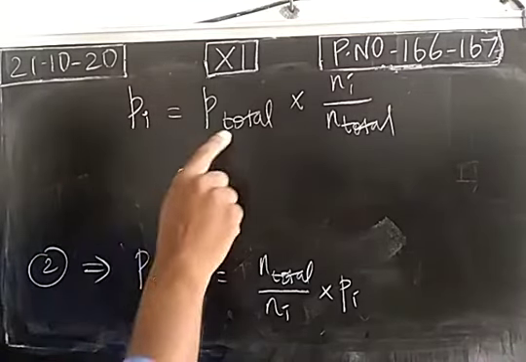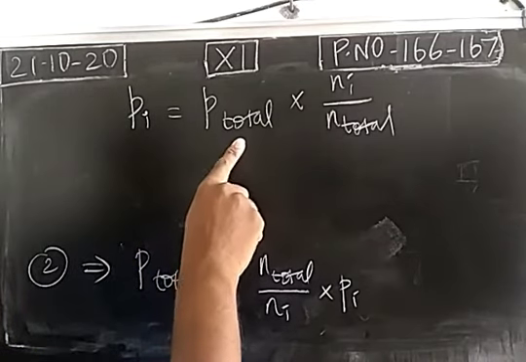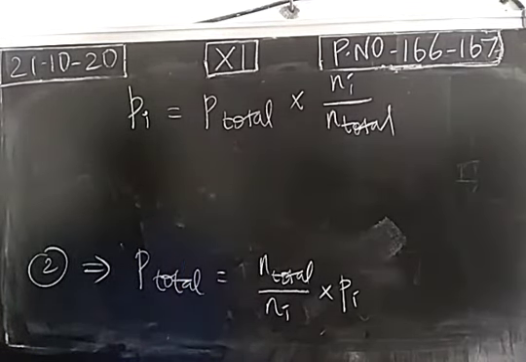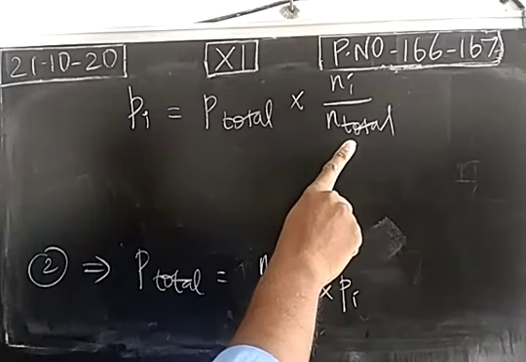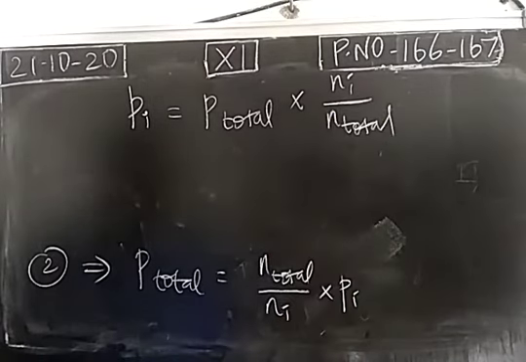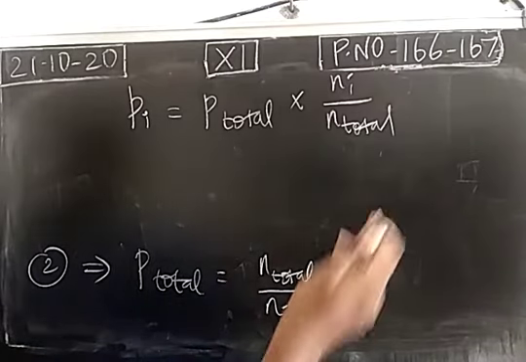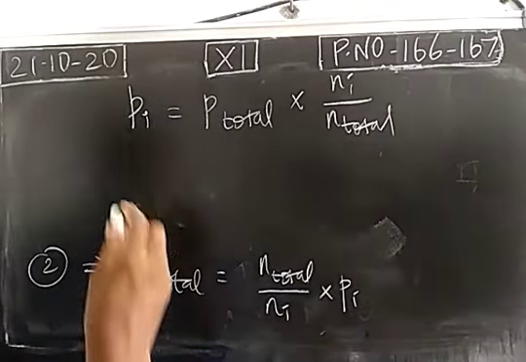Partial pressure of ith component is the product of total pressure and number of moles of ith component divided by total number of moles. This is called mole fraction. Okay.